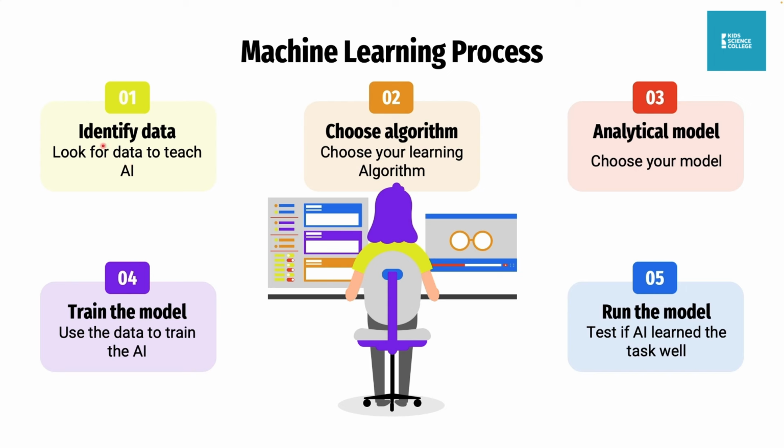So the first thing, for us to teach our machine to learn so that it can be an artificial intelligence, we need data. So the first thing, we are going to look for data. For example, if you want your computer to be able to identify animals, you have to go and get a lot of pictures of animals that you will show your computer. Then the next one is to choose your learning algorithm. If you want to use supervised or unsupervised or reinforcement learning, you have to choose that here. Then you have to choose the model that you want to use.